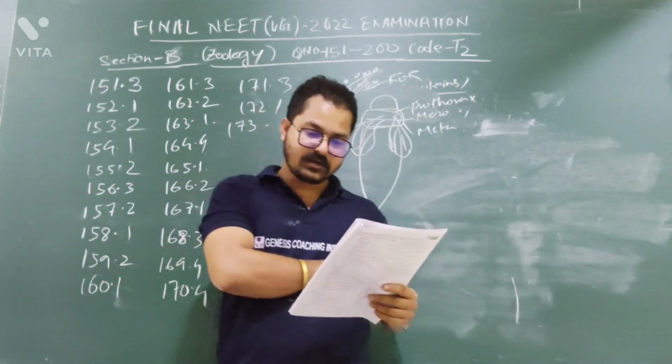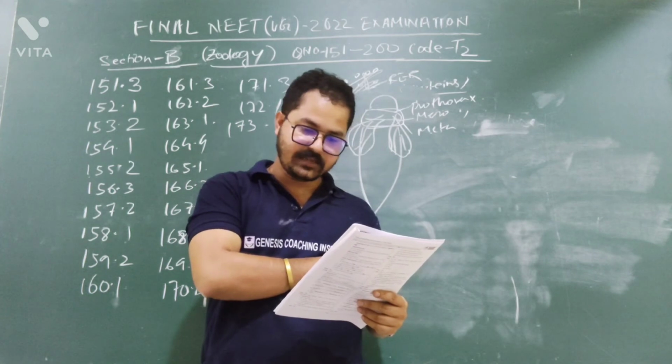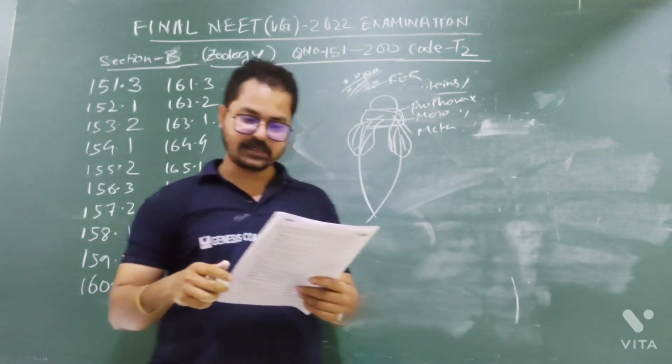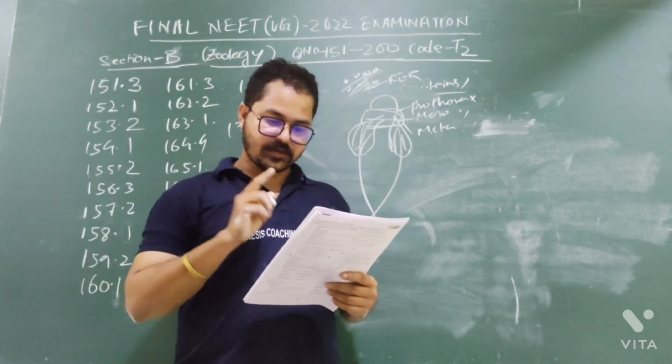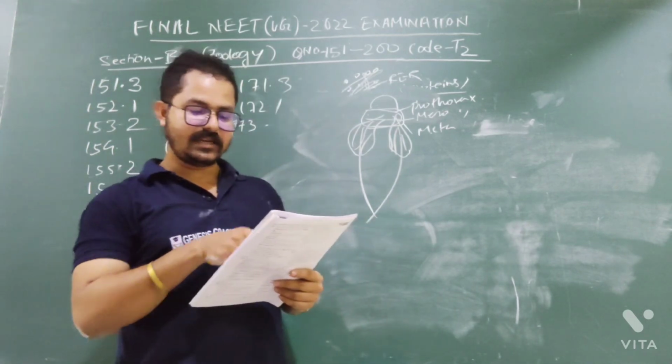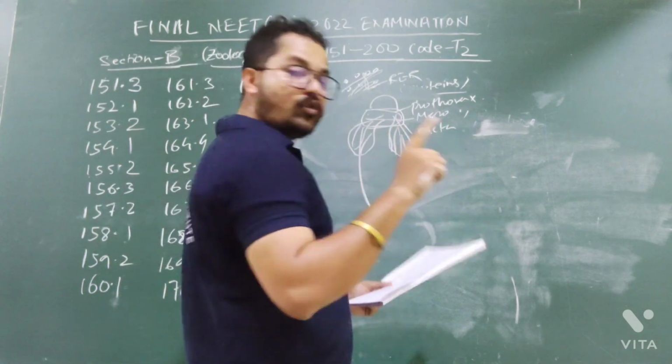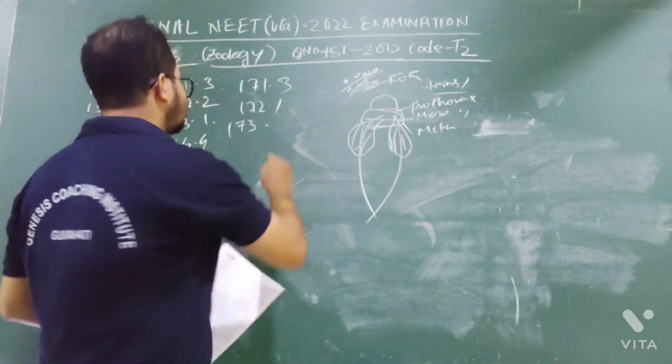Number 2. Kingdom, order, class, phylum, family, genus, species. No. Number 3. Kingdom, order, phylum, class, family, genus, species. No. Yes, option number 4 is the correct answer: Kingdom, phylum, class, order, family, genus, species. Question number 173, option number 4 is the correct answer.